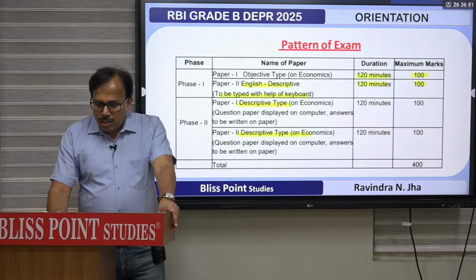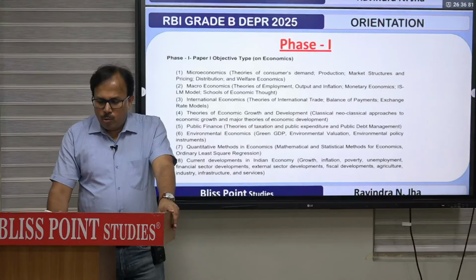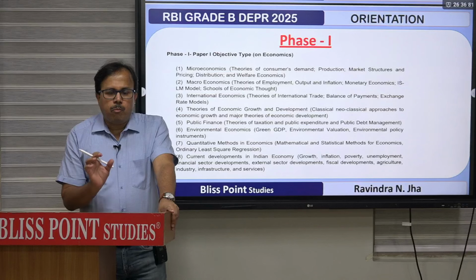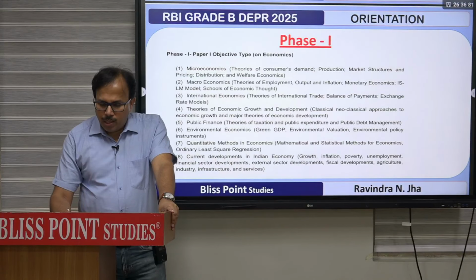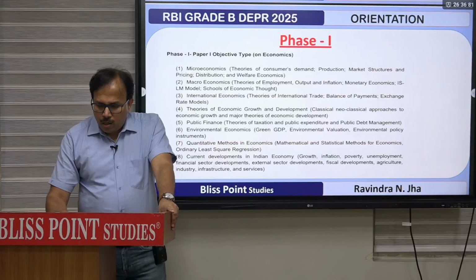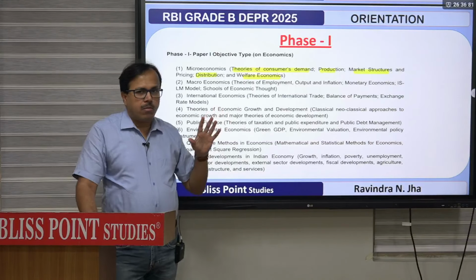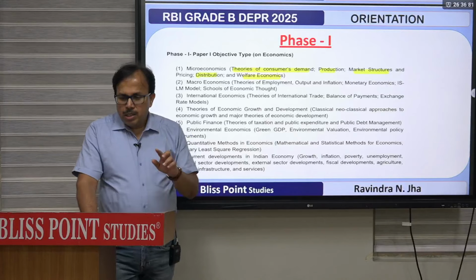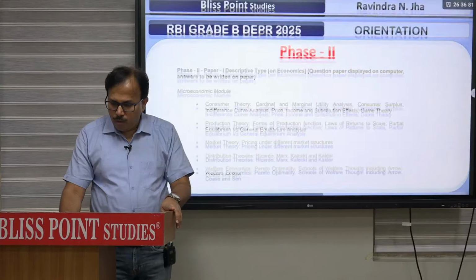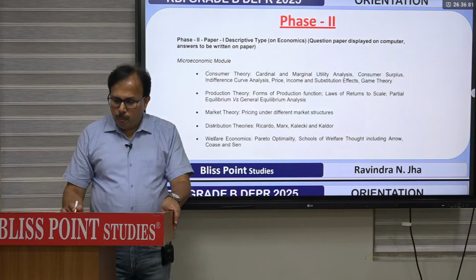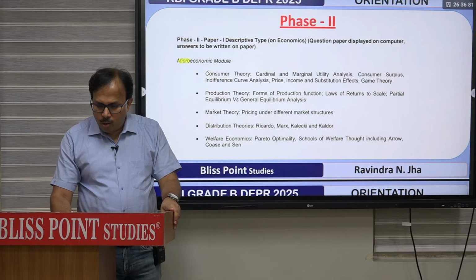If you see the pattern of the syllabus for phase 1 and phase 2, the content is the same in both. For phase 1, you can note the micro topics: consumer demand, production, market structure, distribution, welfare. Five parts are there in micro. Just see what is written in phase 2. Phase 2, paper 1, micro module: consumer, production, market, distribution, welfare.